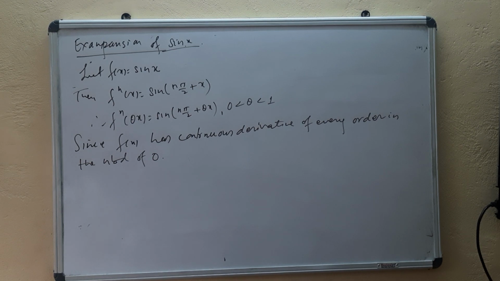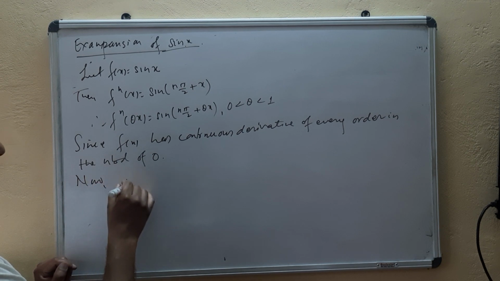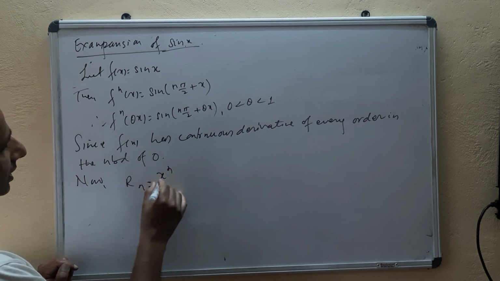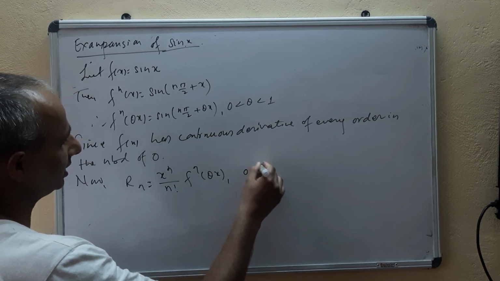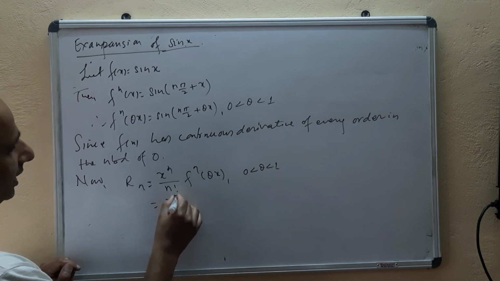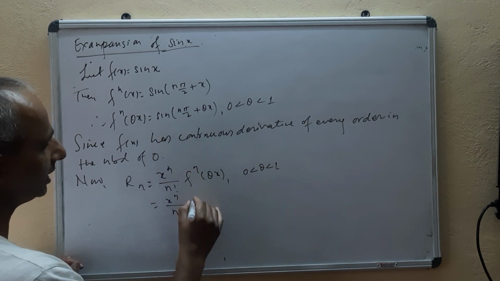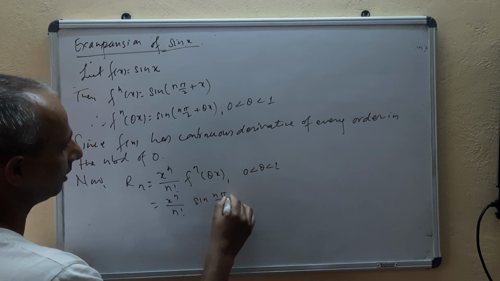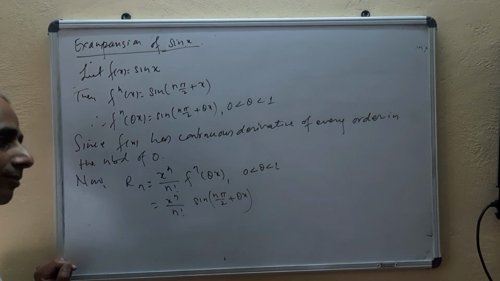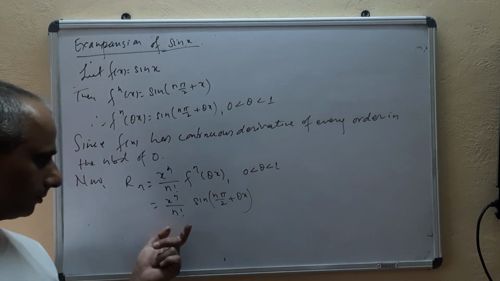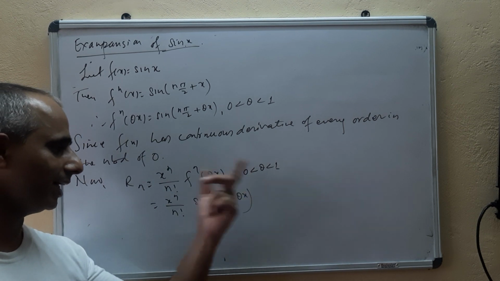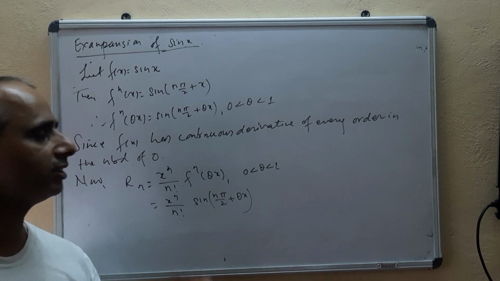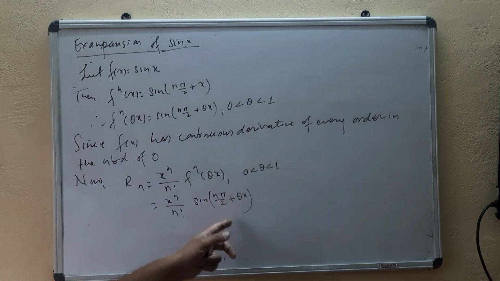Now let's go for the second condition, that's the remainder. Now let's use Lagrange's form of remainder. Rn equals x^n upon n factorial f^n(theta x), 0 less than theta less than 1, and this means x^n upon n factorial times sin(n pi by 2 plus theta x). And now we need to find whether sin(n pi by 2 plus theta x) tends to 0, or is it bounded, or what kind of function it is. First we need to test for that.